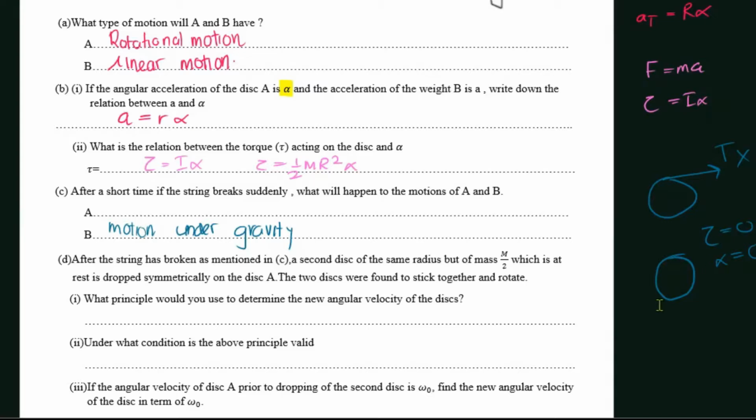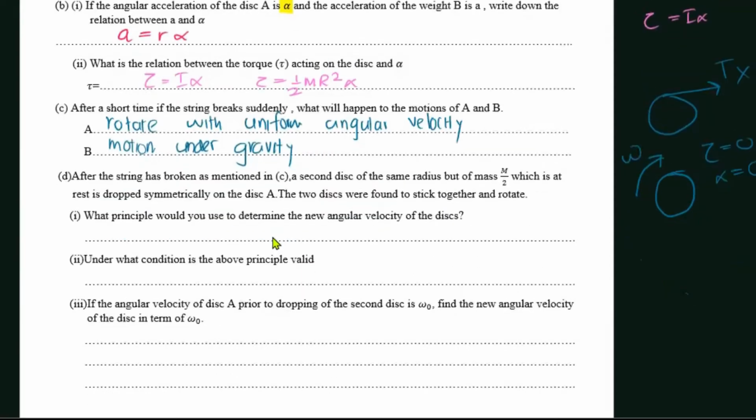So simply in that case, the circular disc is going to rotate with a uniform angular velocity, right? Okay, fine. Now what?